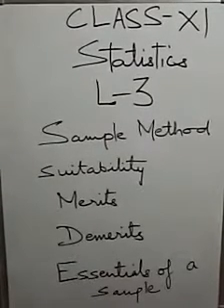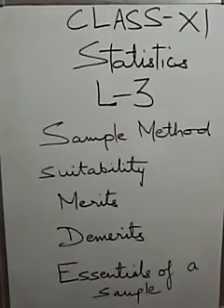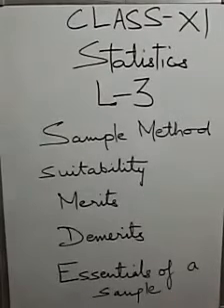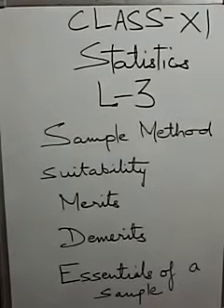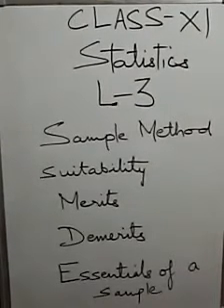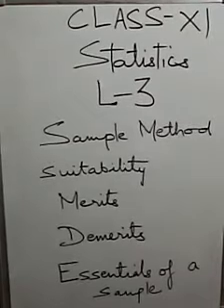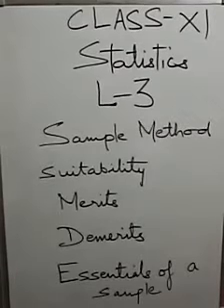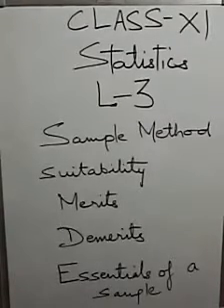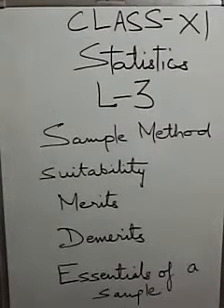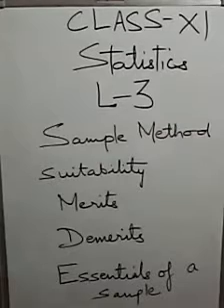Now, the last topic is, what are the essentials of a good sample? What are the features of a good sample which we are going to collect? Representative. A sample must represent all the features of the universe. It is possible only when each unit of the universe stands an equal chance of being selected in the sample. Independent. All units of the sample must be independent of each other. In other words, inclusion of one item in the sample should not be dependent upon the inclusion of some other items of the universe.